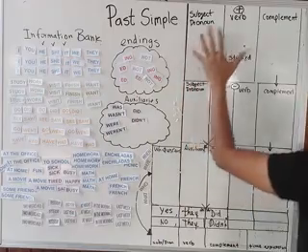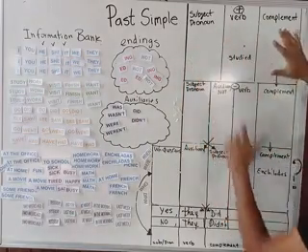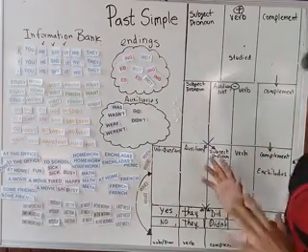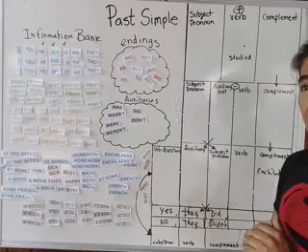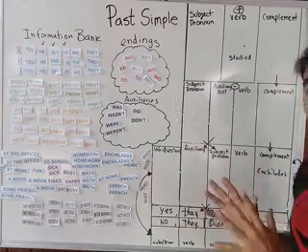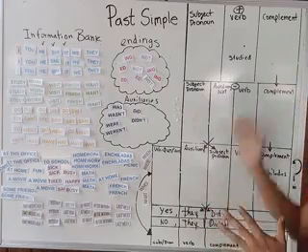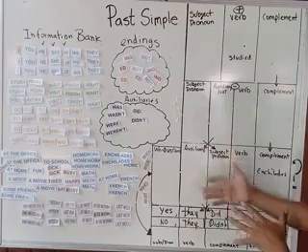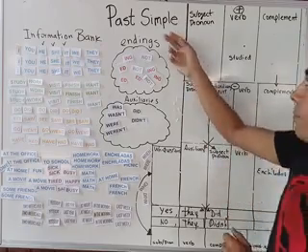Here we have this important section. This is a very typical and useful structure. These tables will always be the same to make a simple past form.